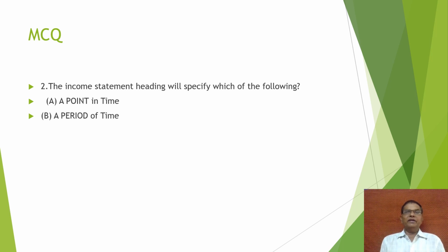In case of the balance sheet, it is a point of time, but in case of the income statement, it is a period of time. It covers the whole year, but the balance sheet is prepared at the end of the year. So the correct answer is B, a period of time.